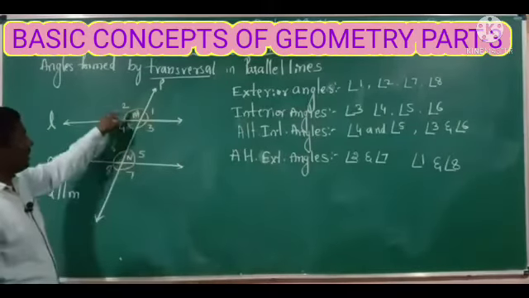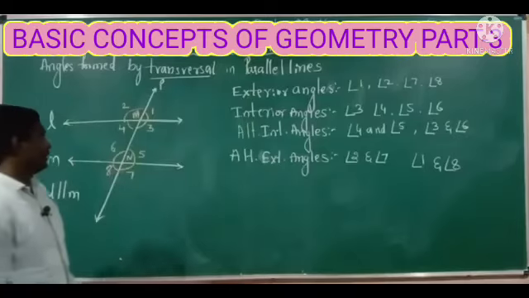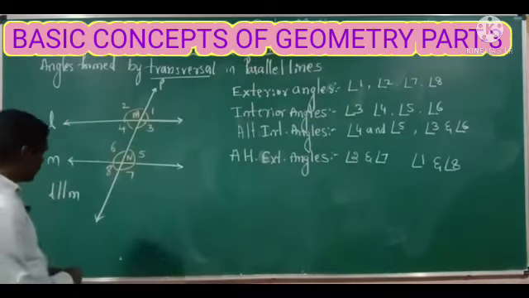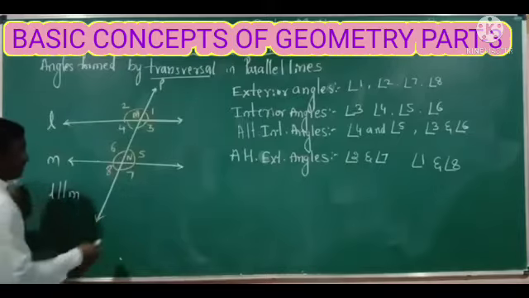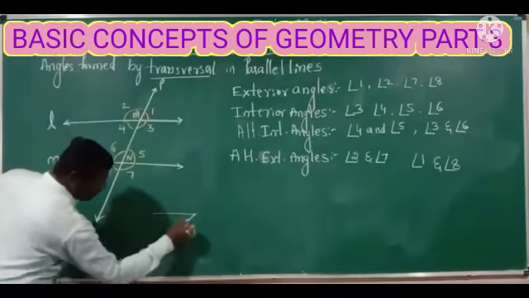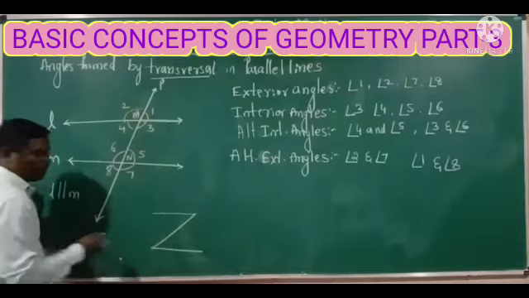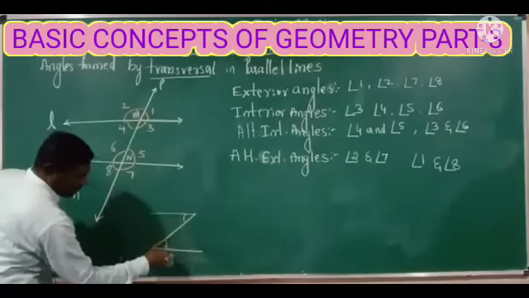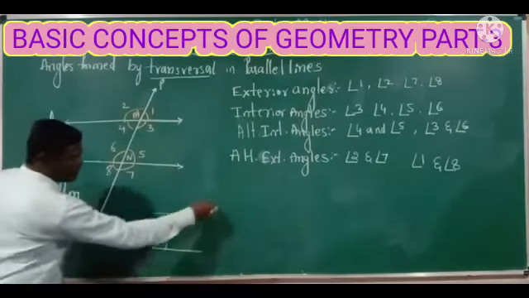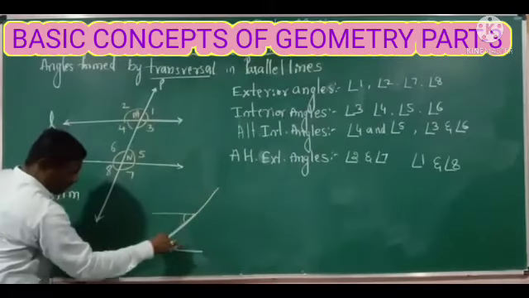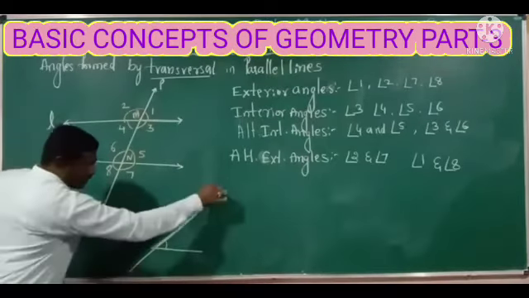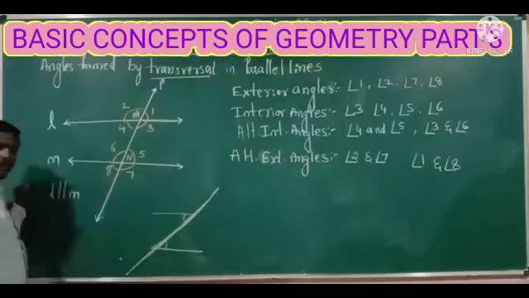Alternate exterior angles. How are we going to identify the exterior angles? Here I will take one example. These two are alternate interior angles, right? If I extend this line, what do we call this line? Transversal, right?